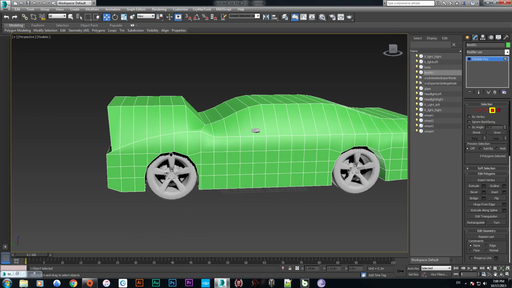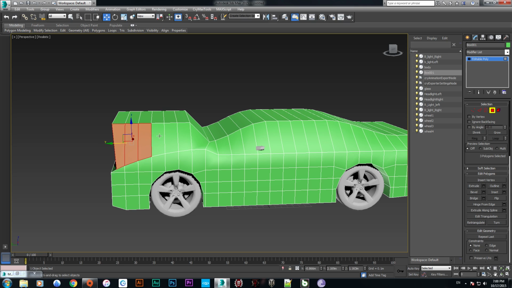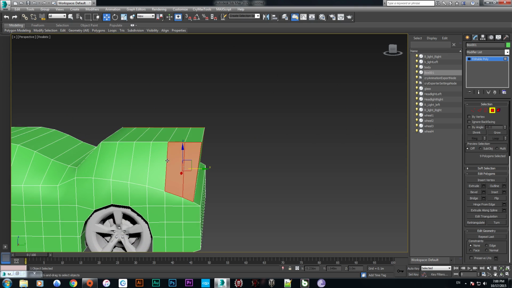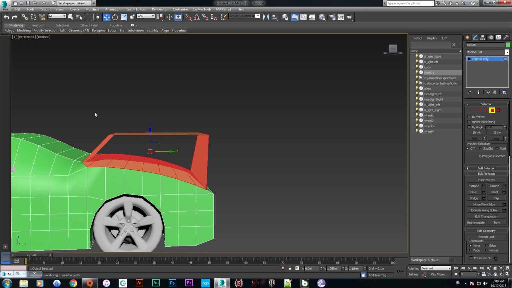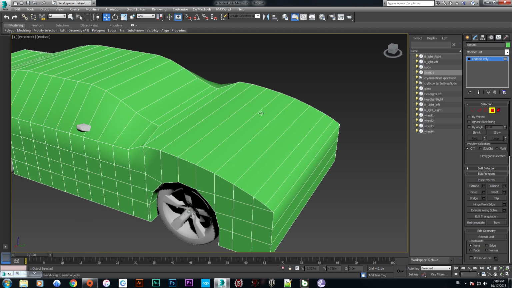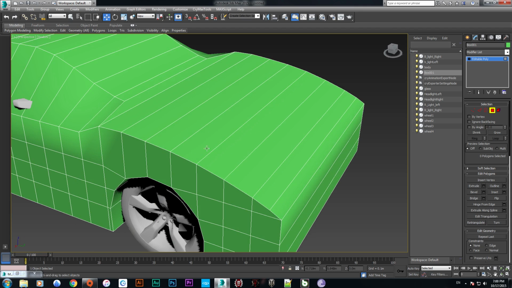So now this thing is left, we are going to select all of this, even from the opposite side, and push the bridge button, and we're going to select all these faces and push the delete button. So here we go, we have fixed this now.